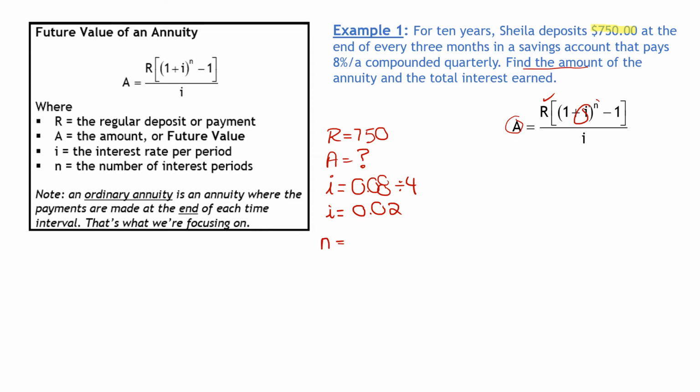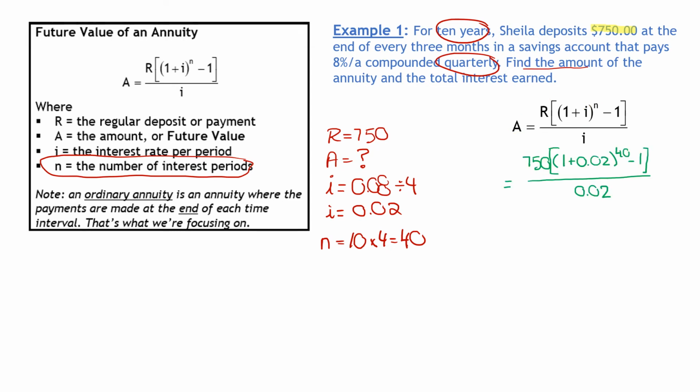N is the number of compounding periods. We've got 10 years, and her money is being compounded quarterly. That's 4 times a year, so our N is going to be 40. So let's substitute all of that into the formula.